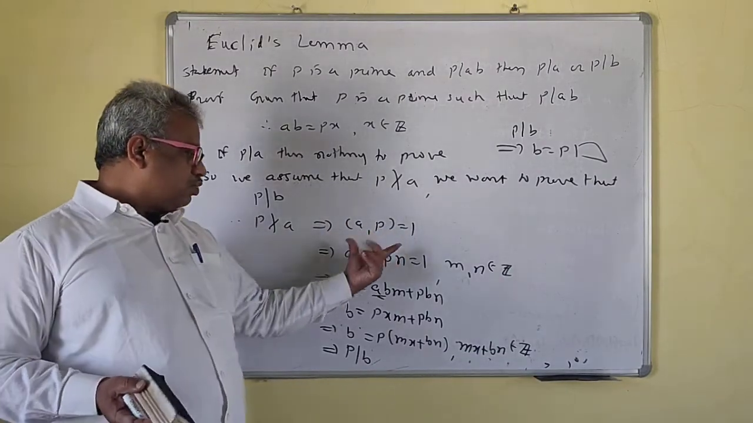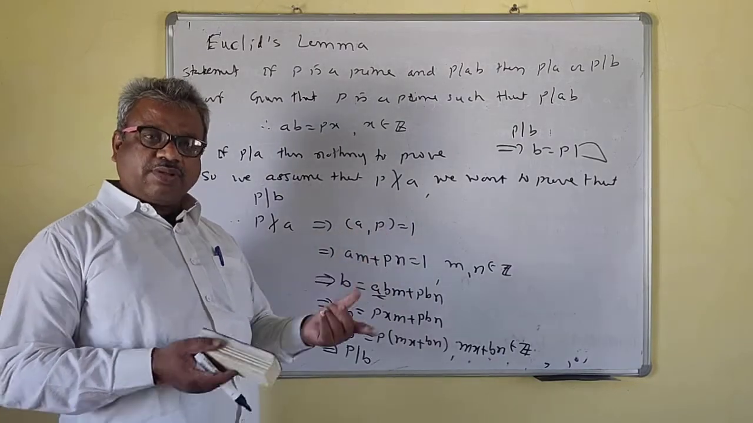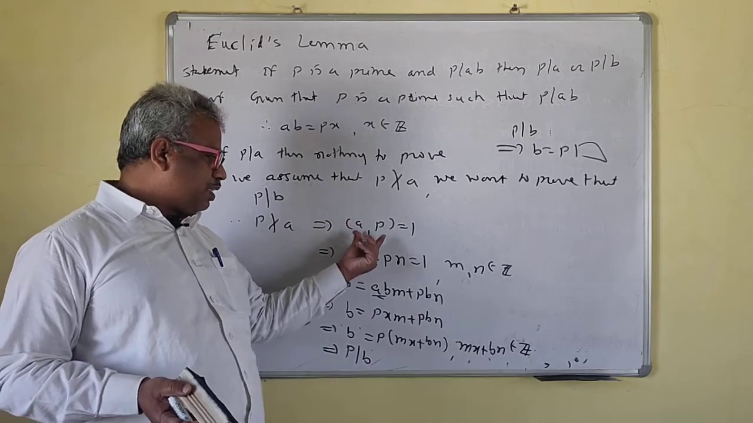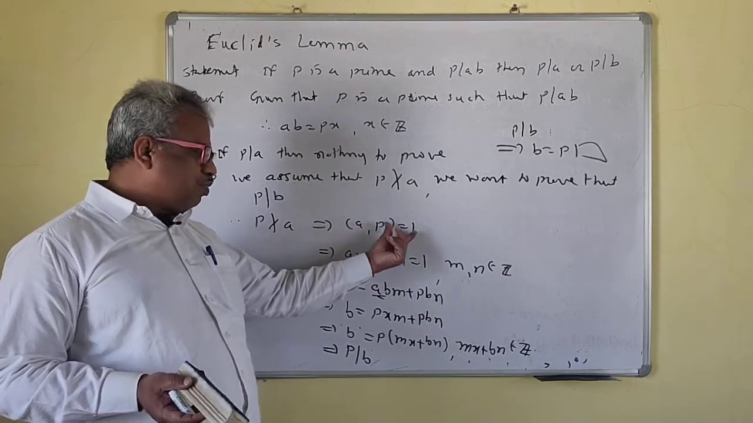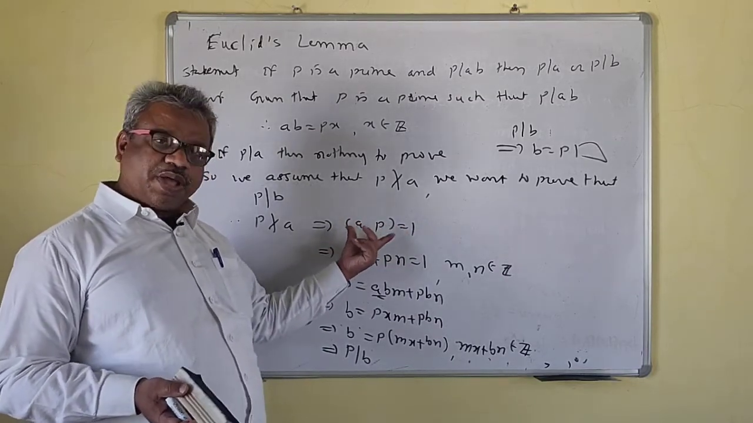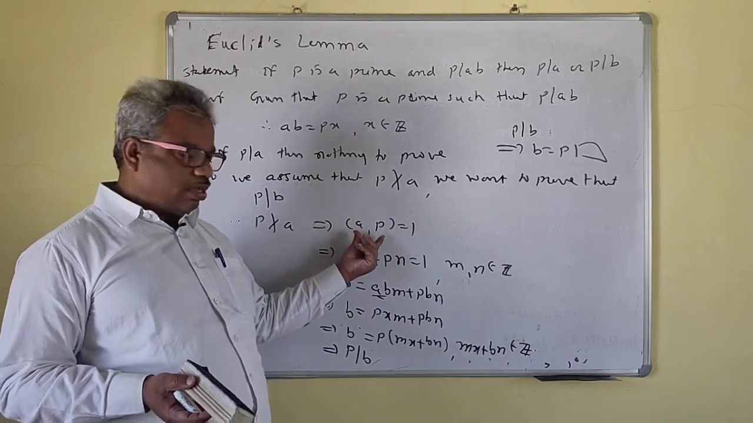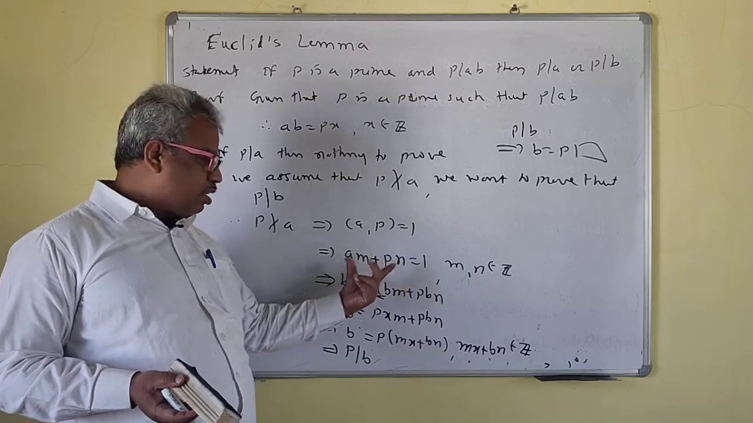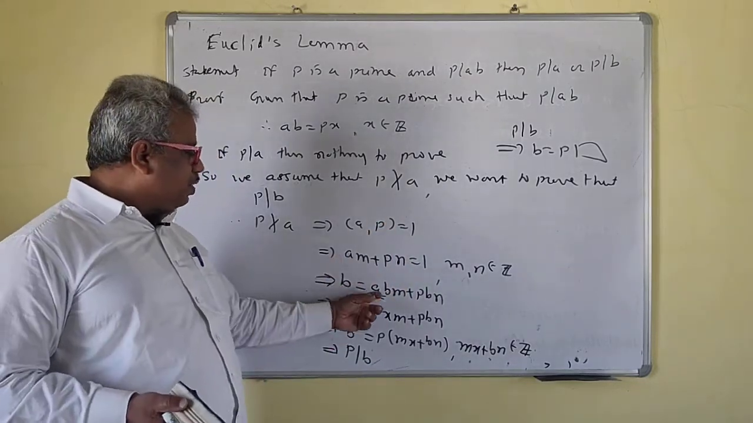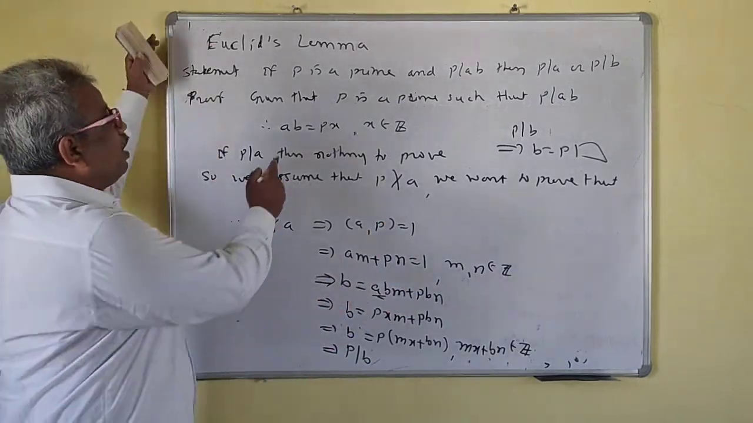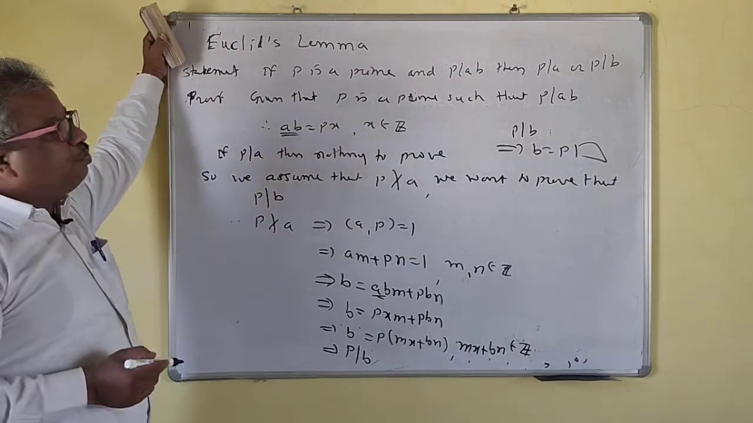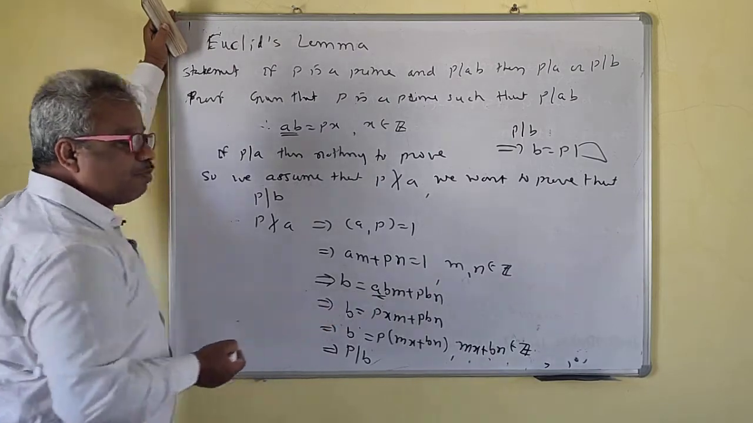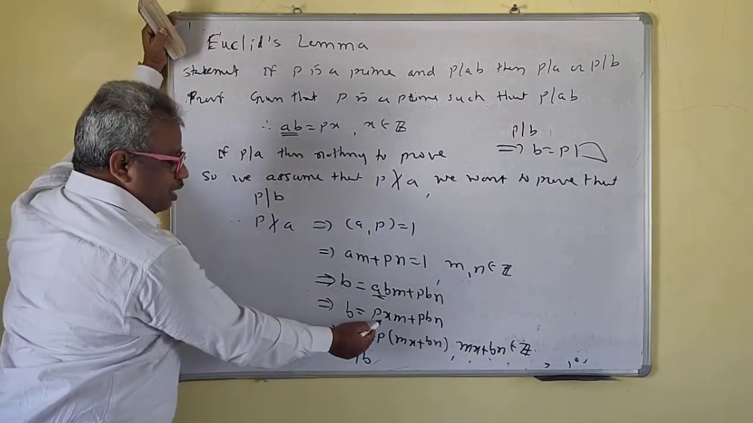We know that every GCD can be expressed as a linear combination of the two integers. So 1 is expressed as a linear combination of P and A: there are two integers m and n such that am plus pn equals 1. Multiplying by b, we get b equals abm plus pbn. The value of ab is px, because we are given that p divides ab. So just replace the value of ab with px.